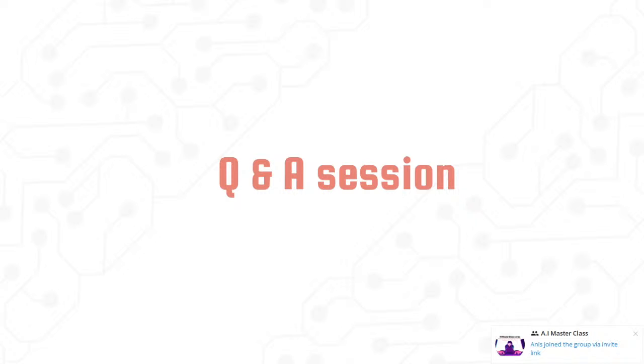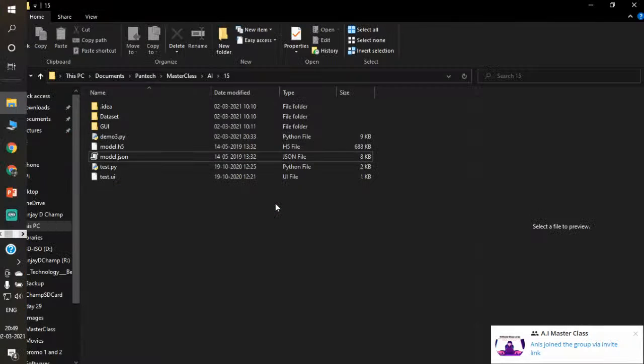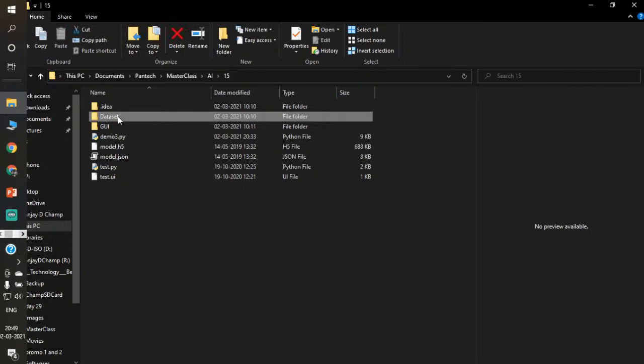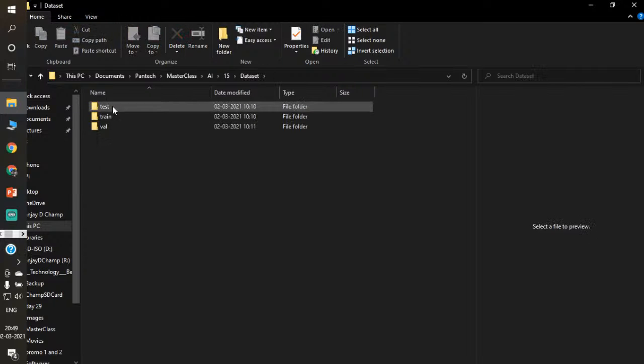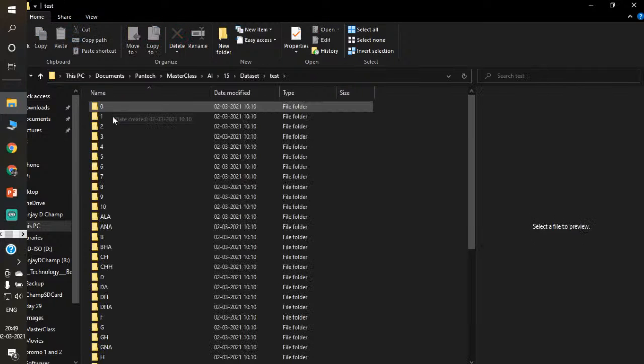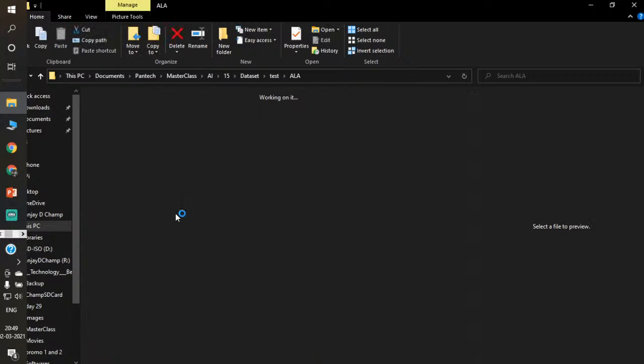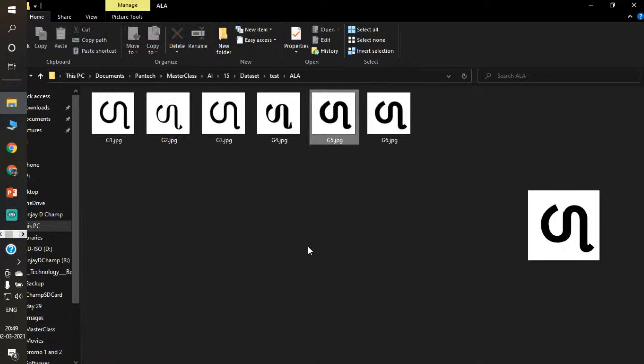Sky, I can't understand the purpose of this program. We already know what the sign means, since we ourselves are assigning the pictures inside the folder. Yes, that's exactly a great question. The question was: I already know why you are taking the data set from Ala, since it is already known.